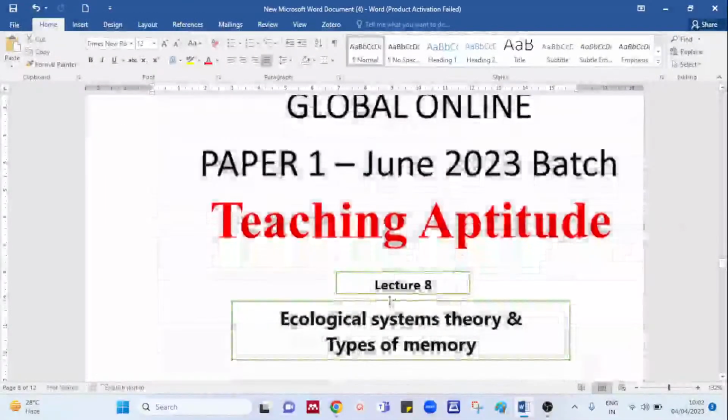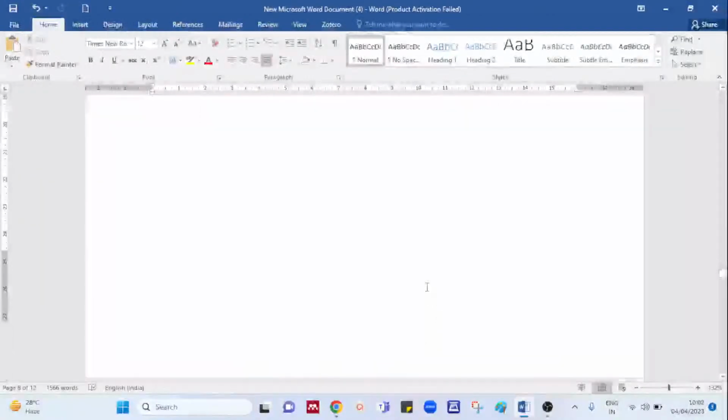At the same time, the lecture today is on ecological system theory in education, in teaching, and we are going to do types of memory in teaching. So let's start the session for the day.